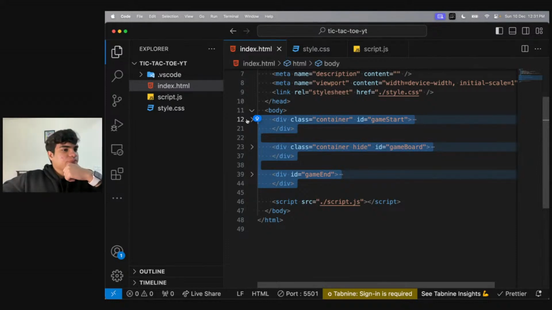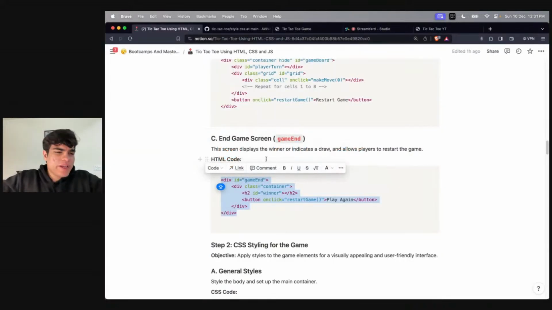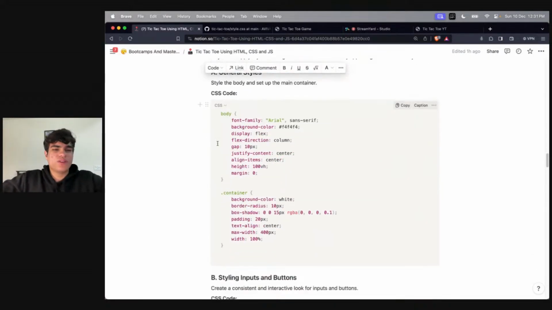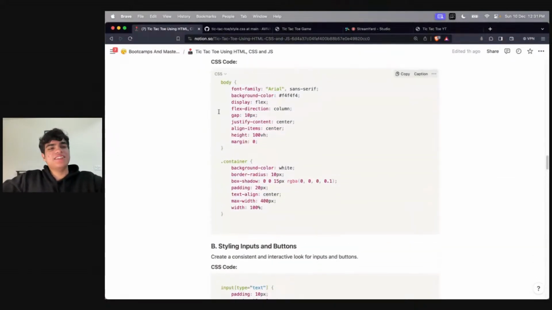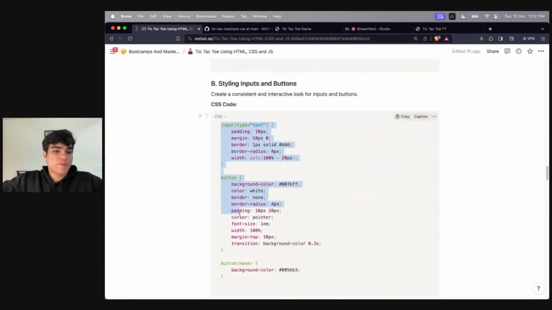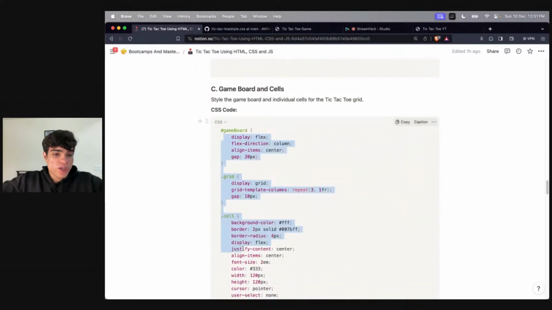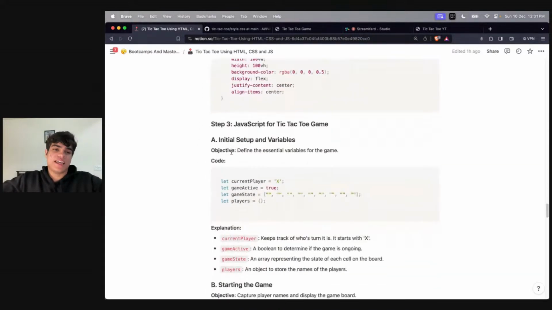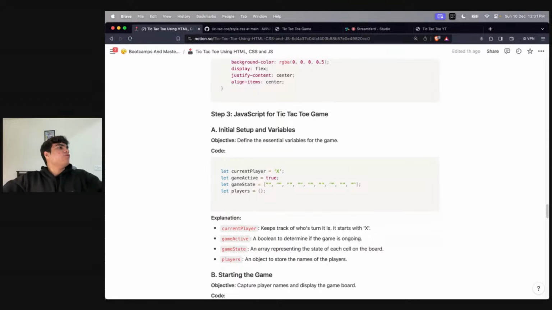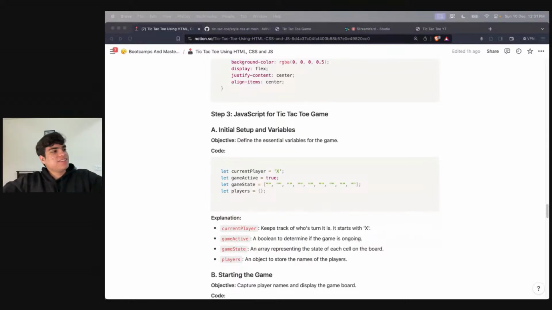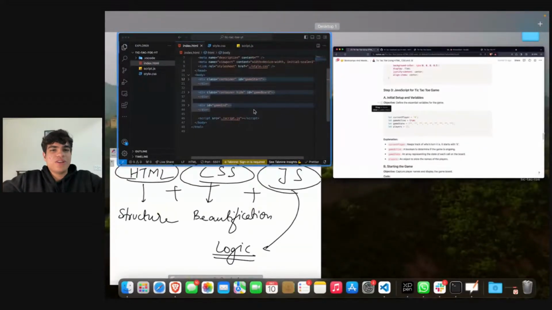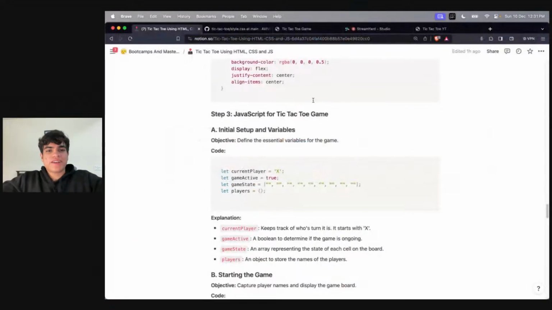Okay. Now again, for the CSS part, I won't be explaining CSS because you guys know how to deal with CSS, right? So I've attached the CSS as well. You can have a look at what styling I've given to the body, to my inputs, to my buttons, to the game board, and to my cells. Everything is there, right? So for now, I'll just directly copy paste the entire CSS because I know most of you guys know CSS, so I won't really go into the depths of it.